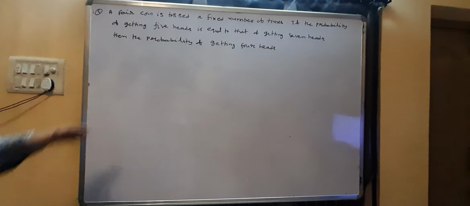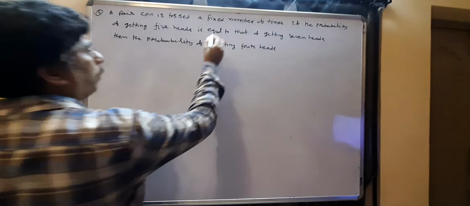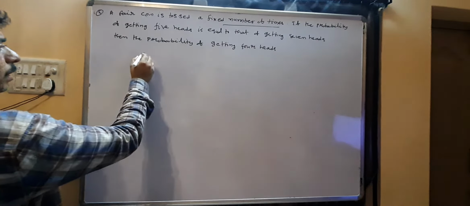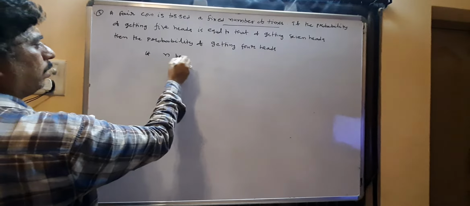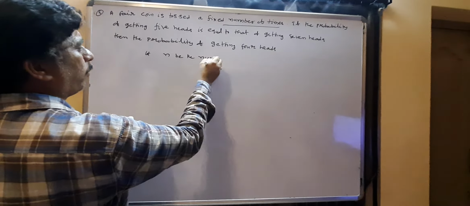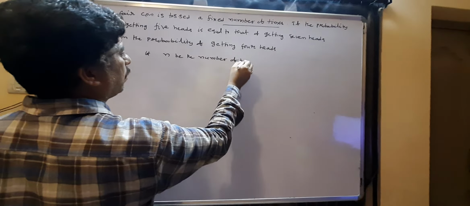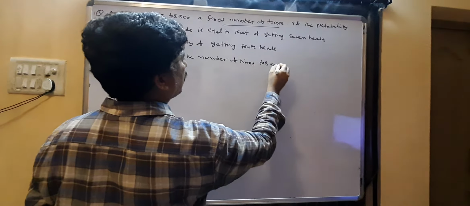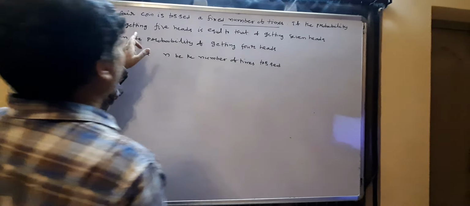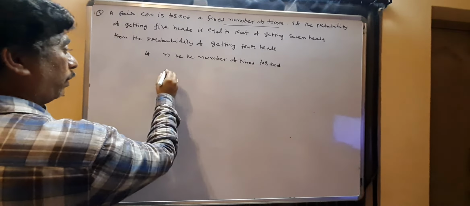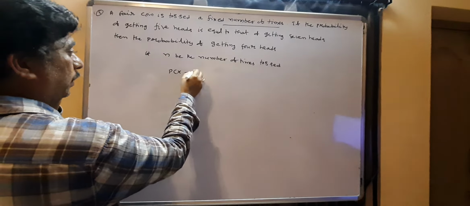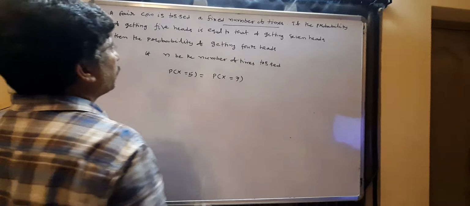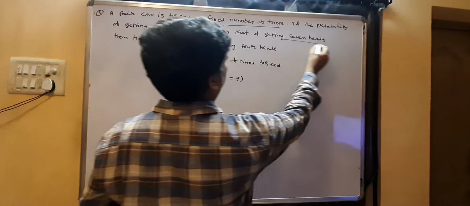Coming to the question, a pair of coins is tossed a fixed number of times. They have not given how many times it is tossed, so I will take n to be the number of times tossed. If the probability of getting 5 heads is equal to the probability of getting 7 heads, that is, probability of x equal to 7.